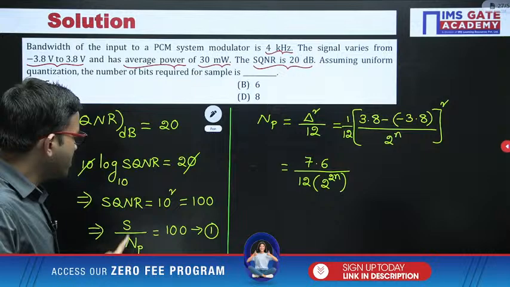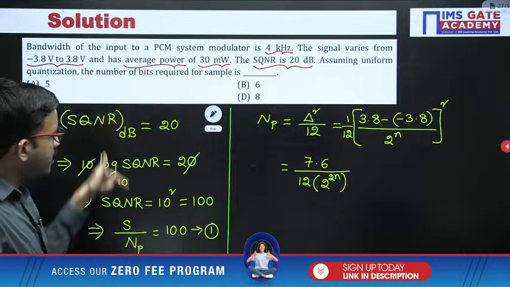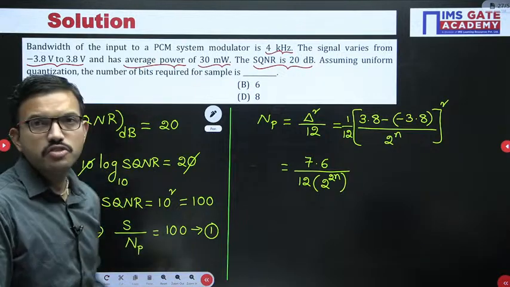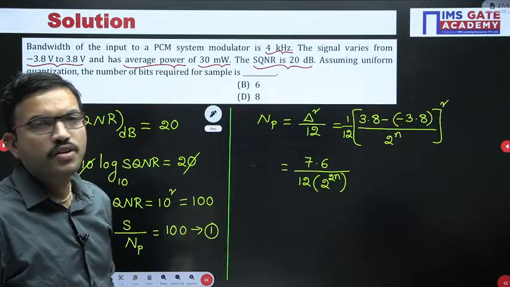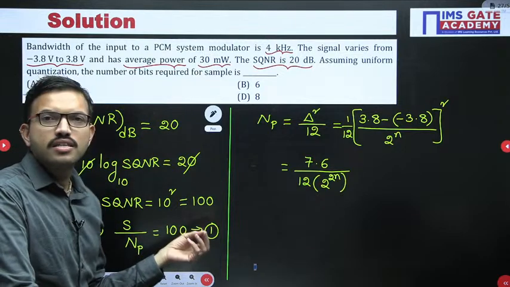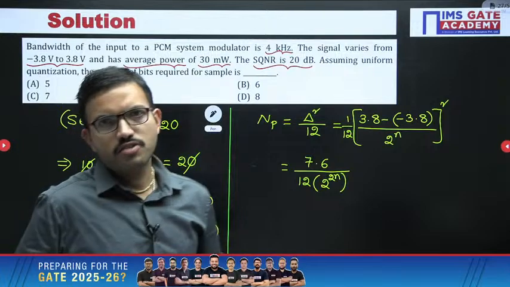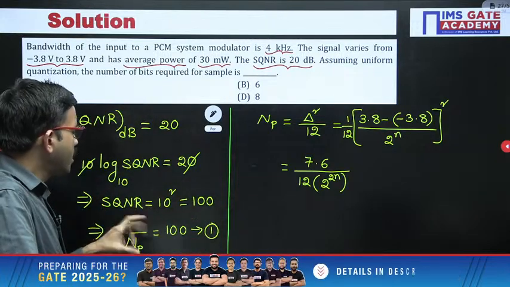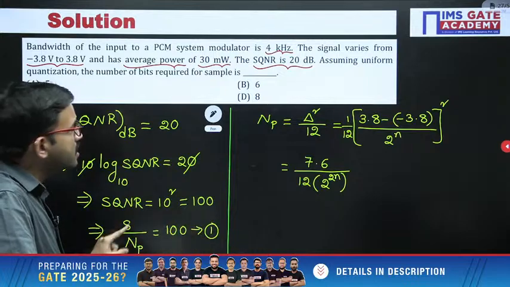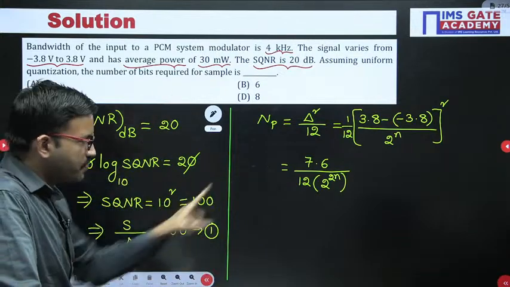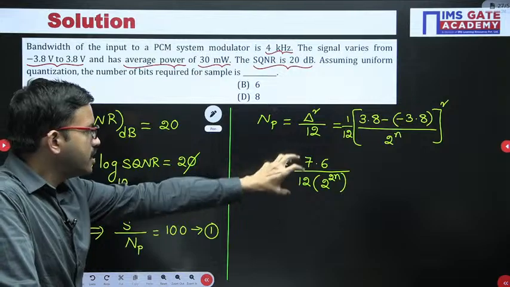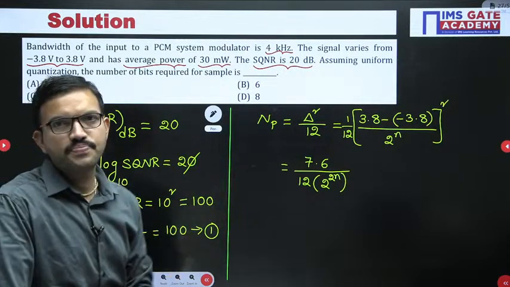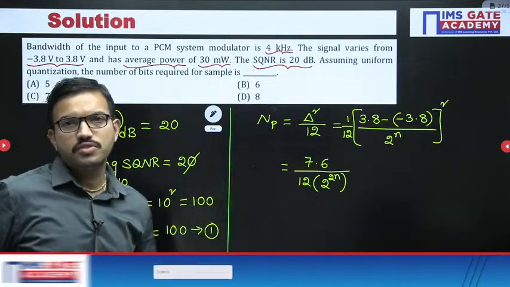This noise power here you can consider. Signal power already you are having 30 milliwatt. Now you can do further simplification. That's all. Okay. Yeah, Akanksha and Nobita, you can give a try now. Okay, I have given the hint for you. At least in the equation 1, signal power already given, noise power just now we got. Okay, these two you can substitute and do further, and try to get the n value.